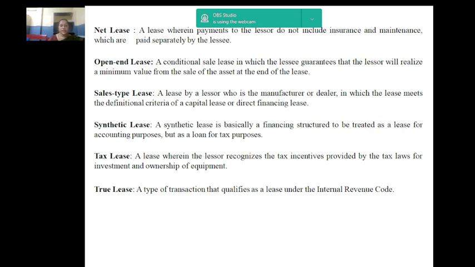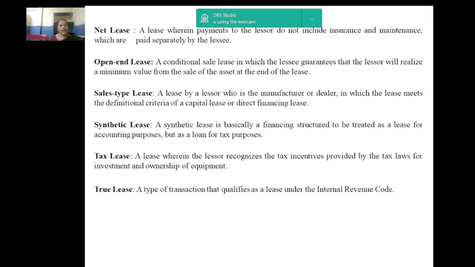A synthetic lease is an operating lease in which a special purpose entity owned by a parent company purchases an asset and leases it to the operating company. The asset is owned by the lessor for accounting purposes but is owned by the lessee for tax purposes.